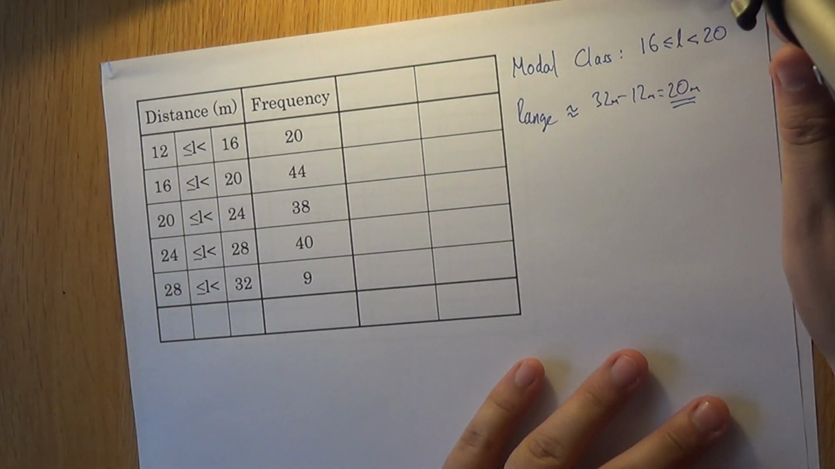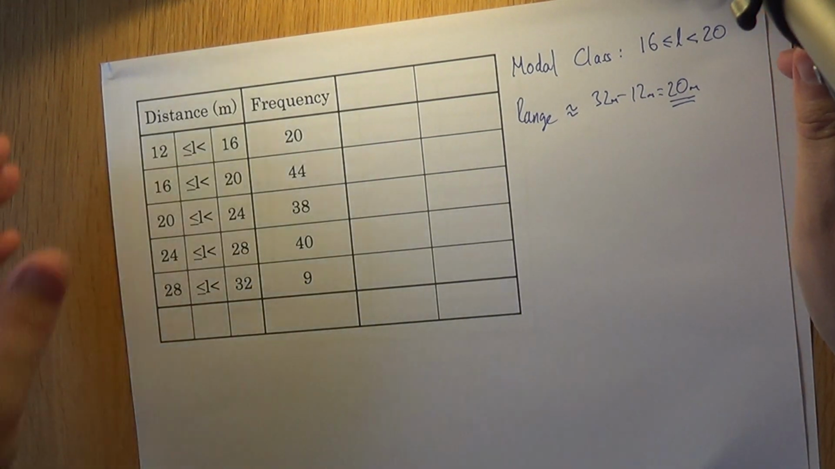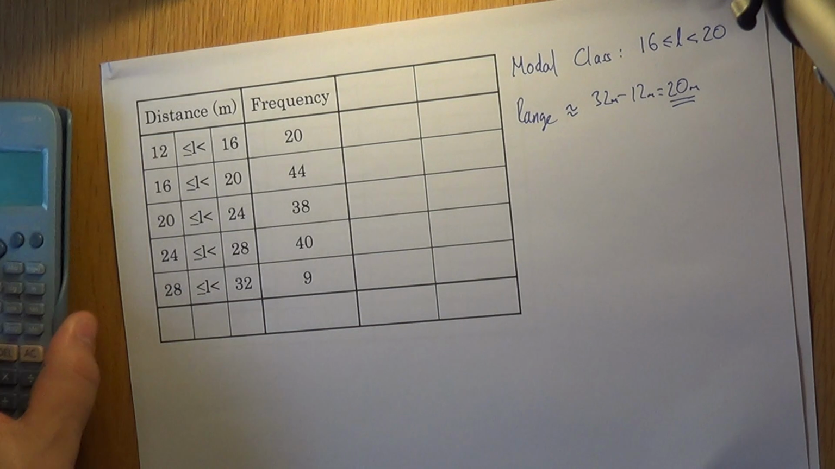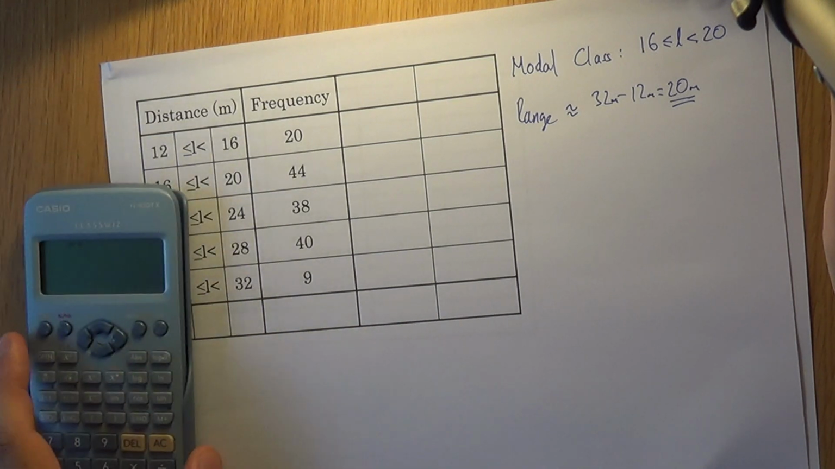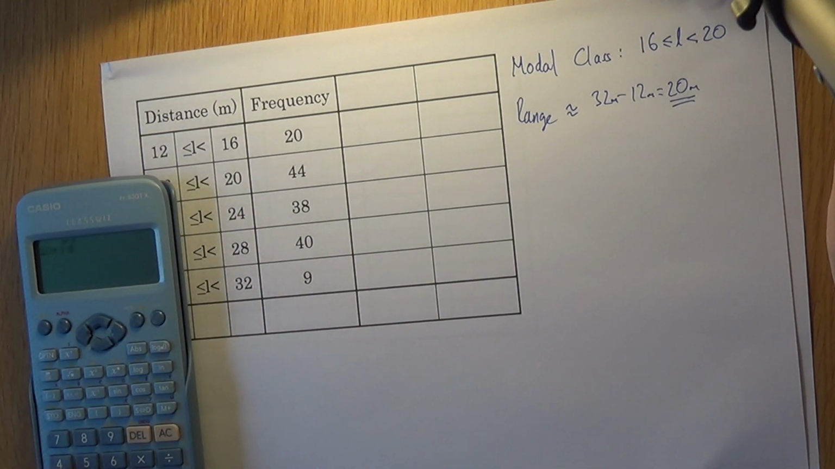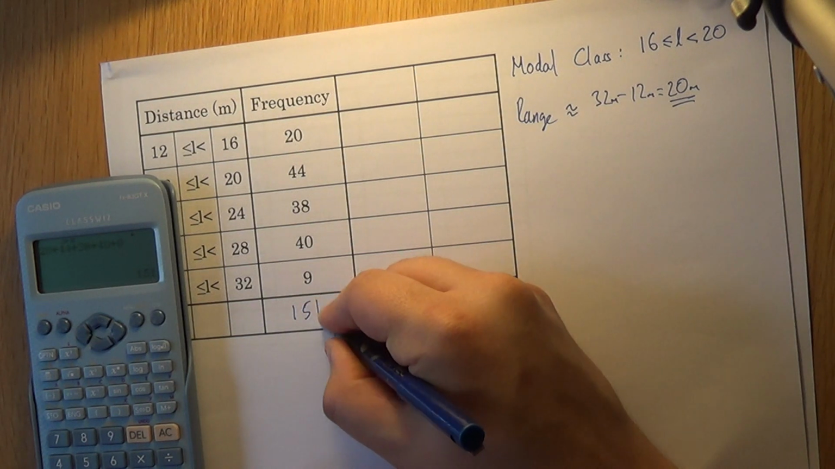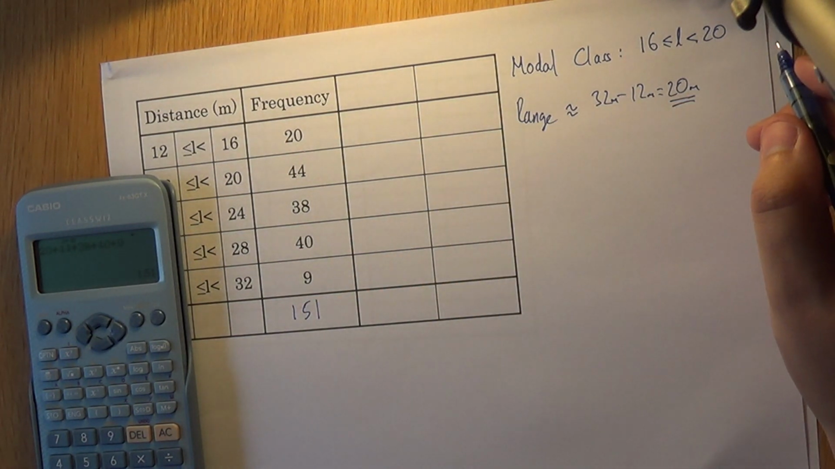The median is a bit trickier. We know the median means the middle value, so we need to know how many values there are to know where the middle one is. So how many people had their measurements taken this day? Well, 20 and 44 and 38 and 40 and 9. So 151 people took part in that competition.